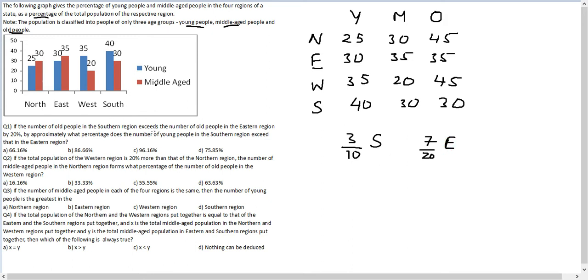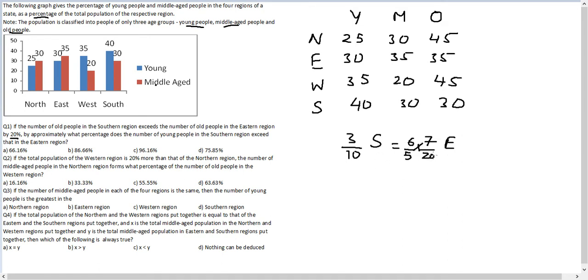And then we've been told it exceeds by 20%. So 6 by 5 of this value is equal to this value. Why I'm reaching 6 by 5 is that exceeding by 20% is 120%, which can also be written as 120 by 100. You cancel it out, you get 6 by 5.